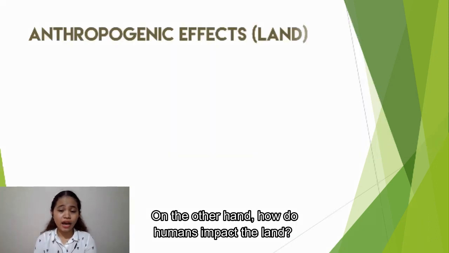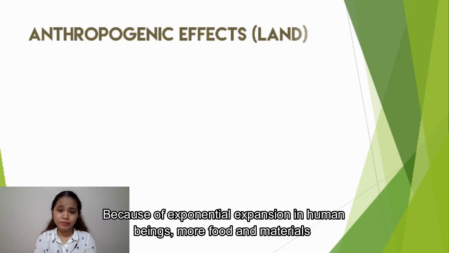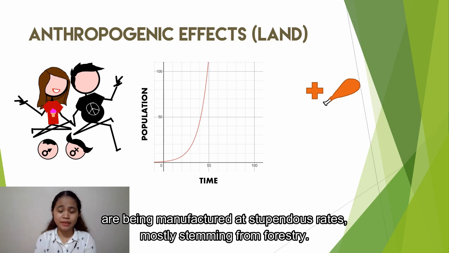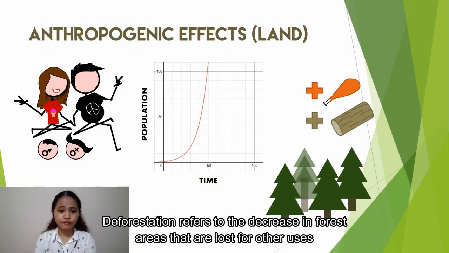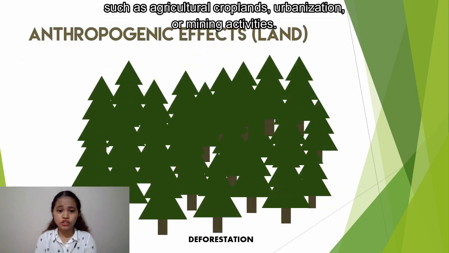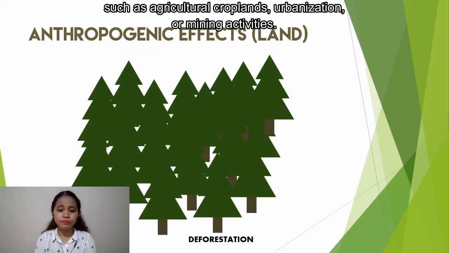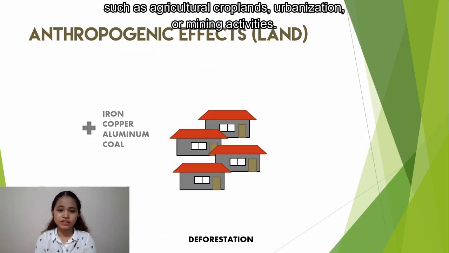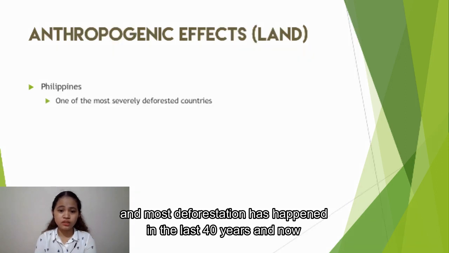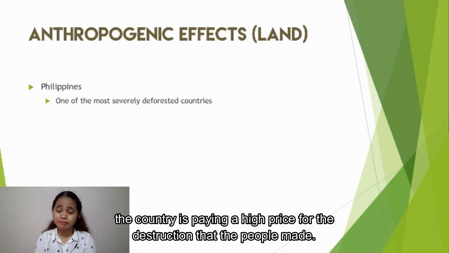On the other hand, how do humans impact the land? Because of the exponential expansion of human beings, more food and materials are being manufactured at stupendous rates, mostly stemming from forestry. Deforestation refers to the decrease in forest areas that are lost for other uses, such as agricultural croplands, urbanization, or mining activities. The Philippines is one of the most severely deforested countries in the tropics, with most of the deforestation happening in the last 40 years. And now the country is paying a high price for the destruction that the people made.